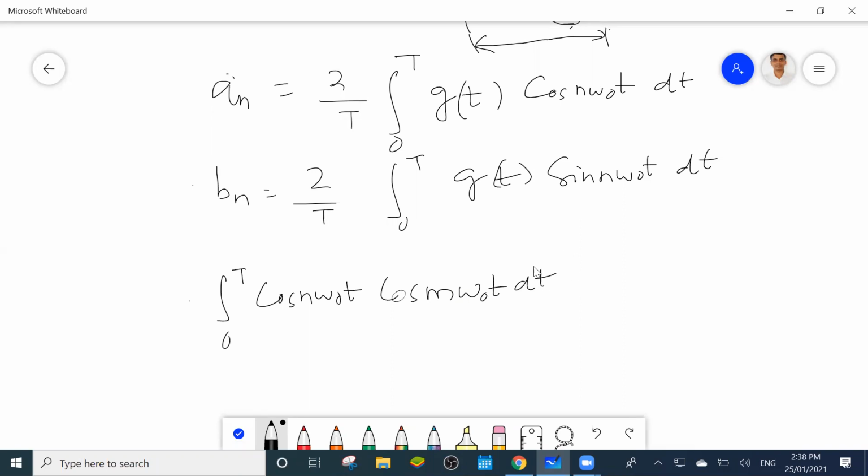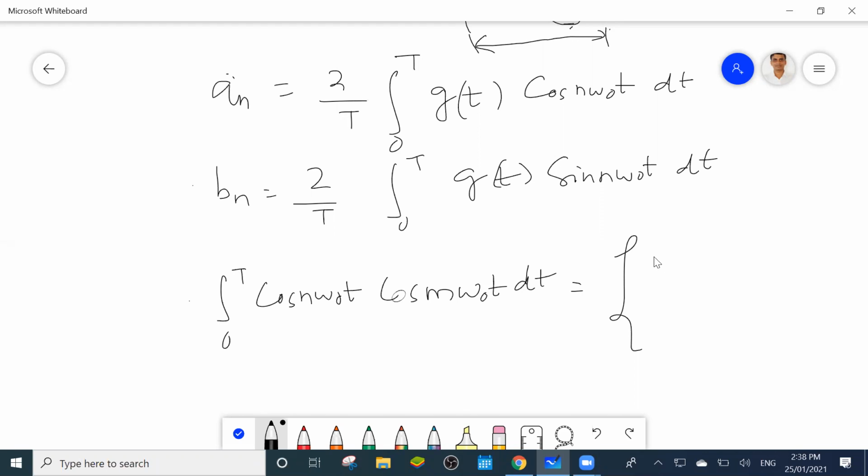That means suppose this is 2ω0t, and this is 3ω0t. When m equals n, suppose this is 2ω0t and this is also 2ω0t, then you will get cos square theta. For cos square theta, the integration over the period will be T/2.